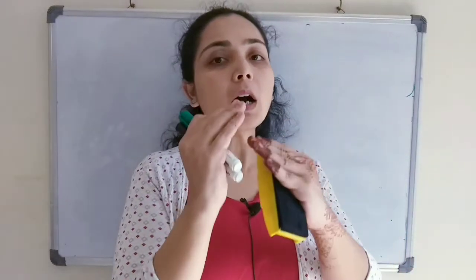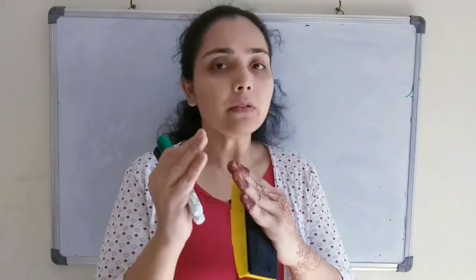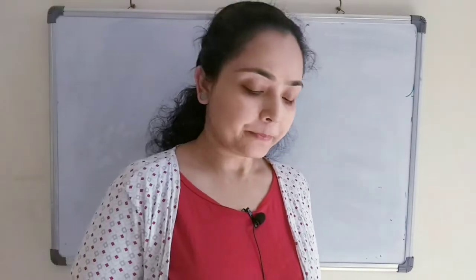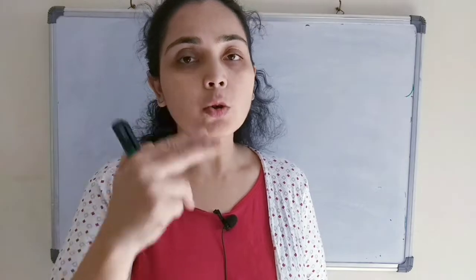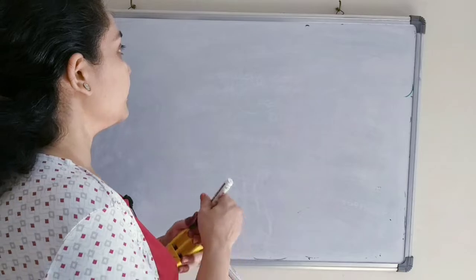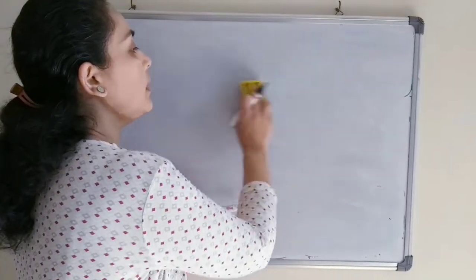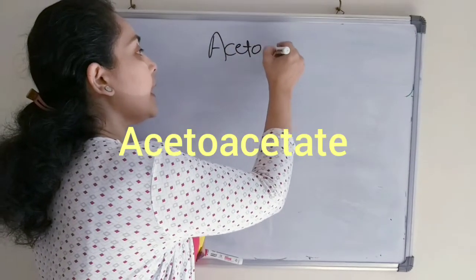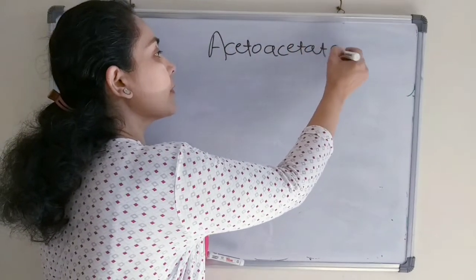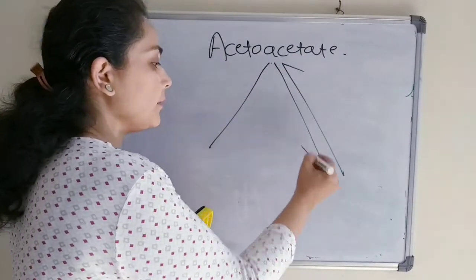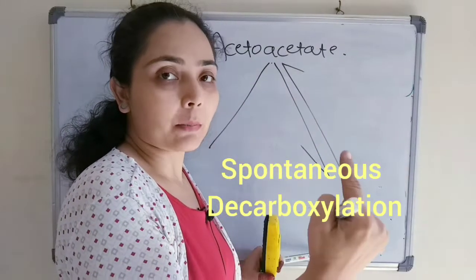So ketone bodies are the alternative source of energy, and we can call it a small energy bar which is synthesized from acetyl CoA. There are three types of ketone bodies, which are categorized into two classes: primary ketone body and secondary ketone body. The primary ketone body is acetoacetate, and if this primary ketone body undergoes spontaneous decarboxylation,